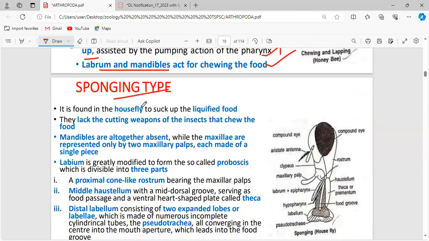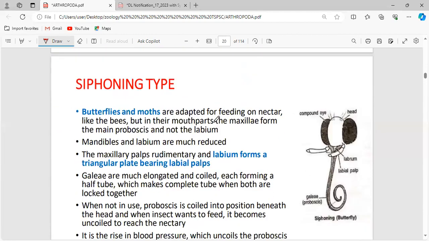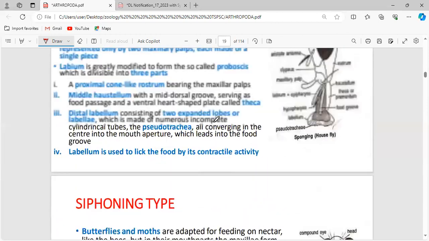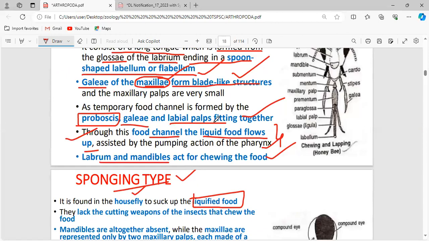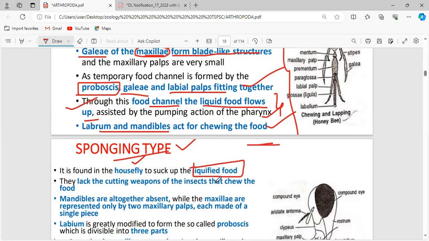Okay, and sponging type. The perfect example for sponging type is housefly, and it feeds on liquid food. See, just remember what I'm saying, just listen. And finally, after finishing these mouthparts, I'm going to tell you what things you have to focus on. Just remember that. That is sufficient. These are all unnecessary points only, but there is no other way. You have to be aware of all these statements.